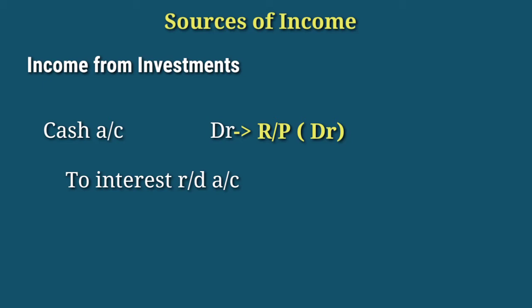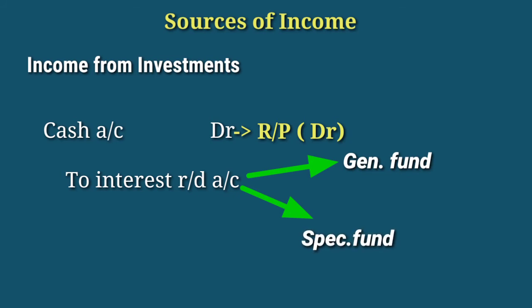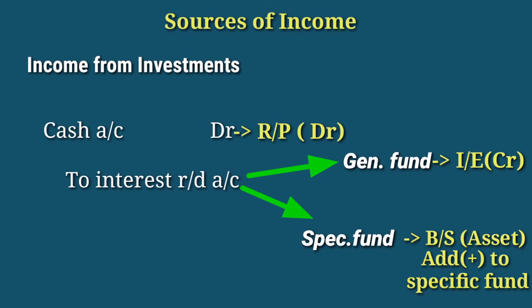Sometimes the interest received on investment relates to general fund or specific fund. If the interest received on investment is on a general fund, then that interest will be shown on the credit side of the income and expenditure account. Or if the interest received on investment relates to a specific fund, then that interest we will transfer to that specific fund and show it on the asset side of the balance sheet.